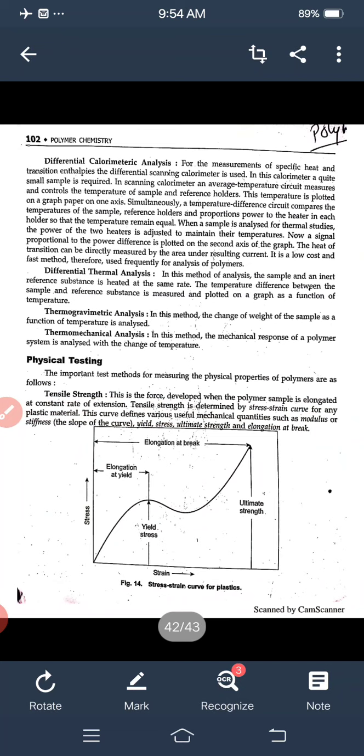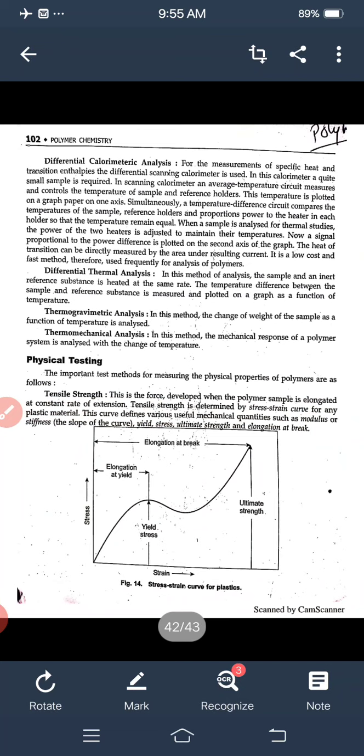Tensile strength is the force developed when the polymer sample is elongated at a constant rate of extension. Tensile strength determines the stress-strain curve for any plastic material. This curve defines various useful mechanical quantities such as the modulus or stiffness, the slope of the curve, yield stress, ultimate strength, and the elongation at break.